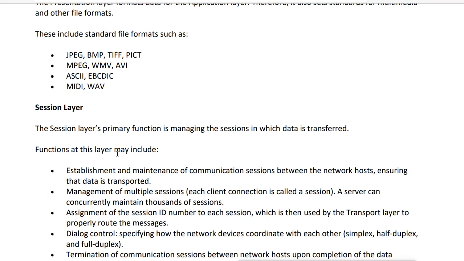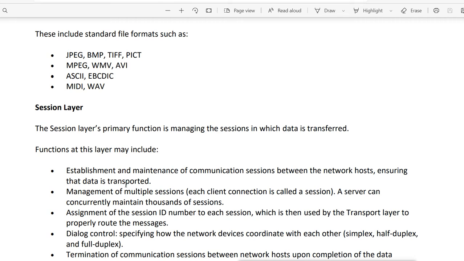The function of this layer may include establishment and maintenance of communication sessions between the network hosts, ensuring that data is transported. Now remember, in a single system we can have multiple sessions.